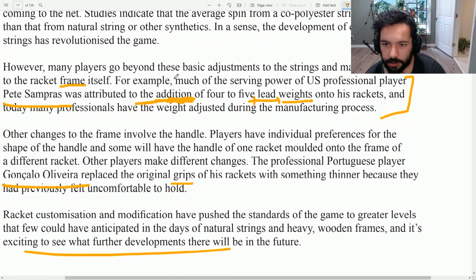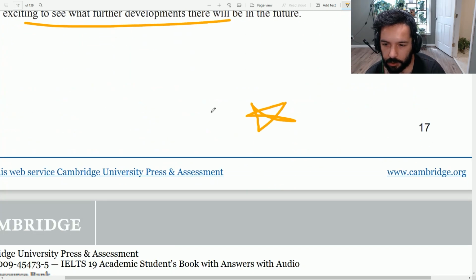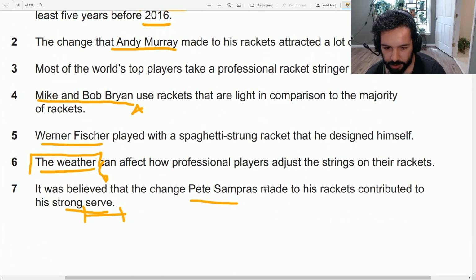Much of the serving power of US professional player Pete Sampras was attributed... So, yes, people thought most of his power comes from something attributed to the addition of metal weights to his rackets. And today, many professional players have the weight adjusted during the manufacturing process. Okay, so it was believed that the changes he made, meaning the metal weights that he added, contributed to his strong serve. That is true.